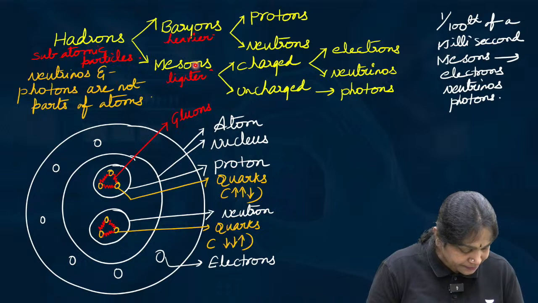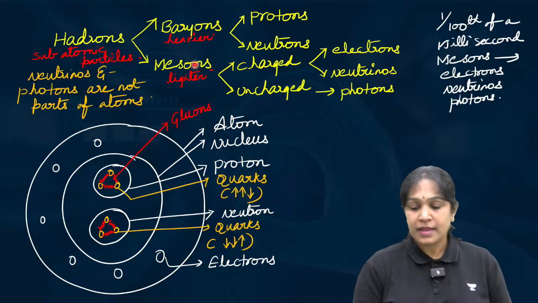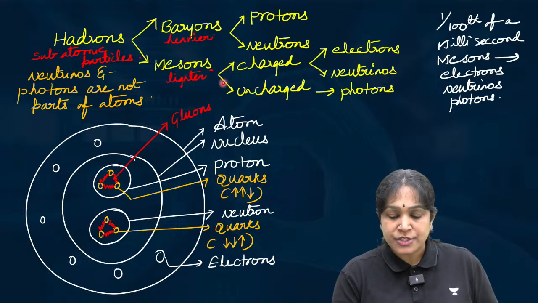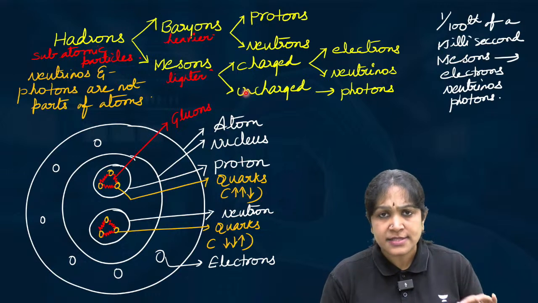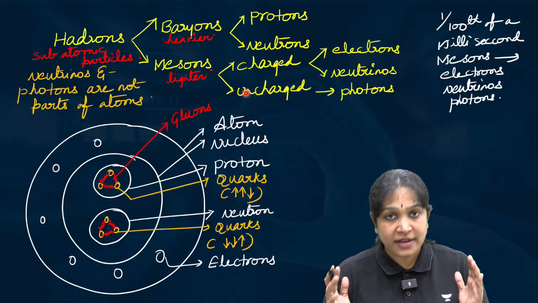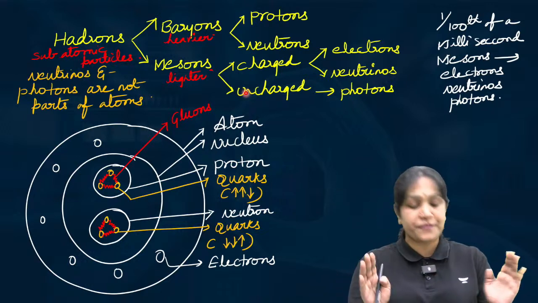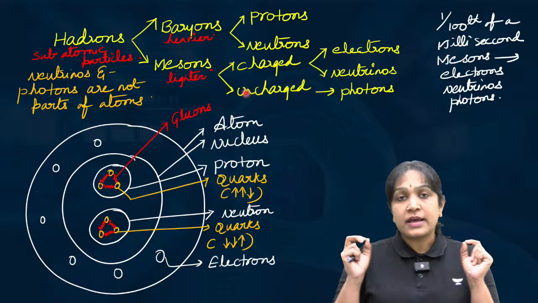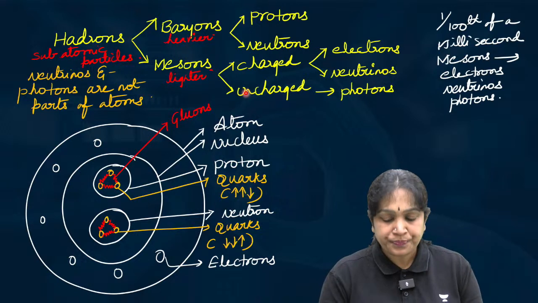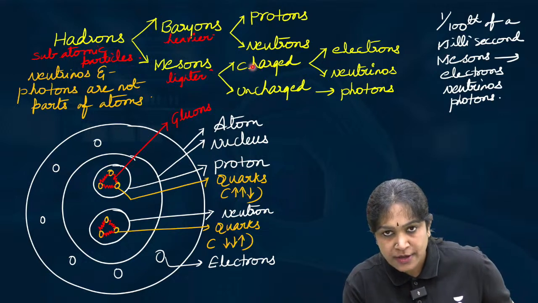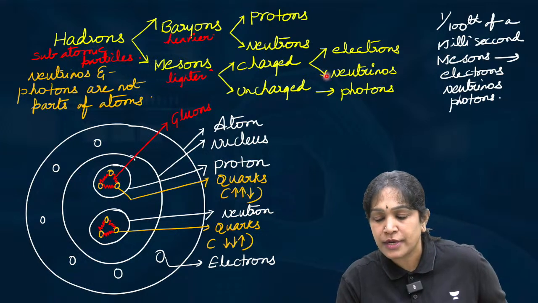Is it clear? Clear till this point? Mesons are two types, charged mesons and uncharged mesons, and mesons are highly unstable. Very quickly means 1/100th of a millisecond, not even 1/100th of a second. In that small time, a charged meson will get converted into an electron and neutrinos.